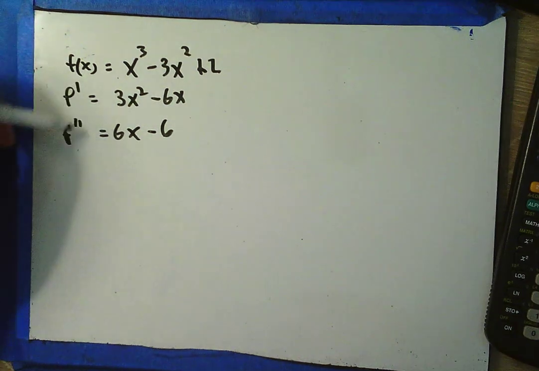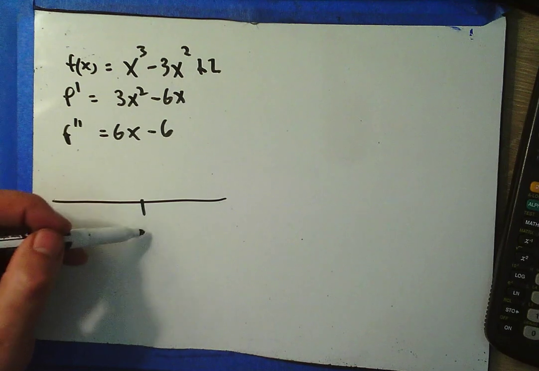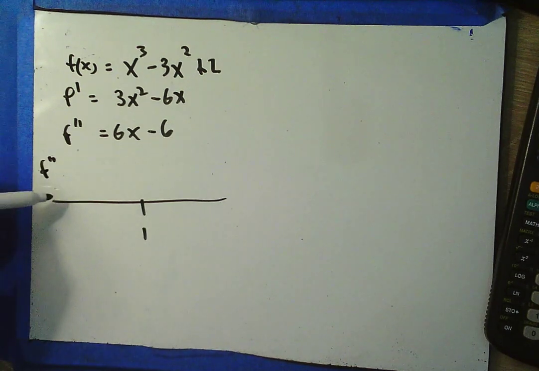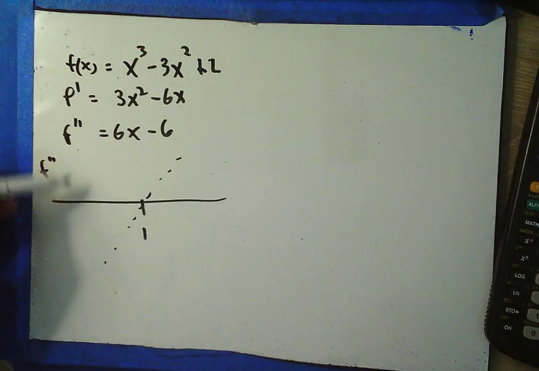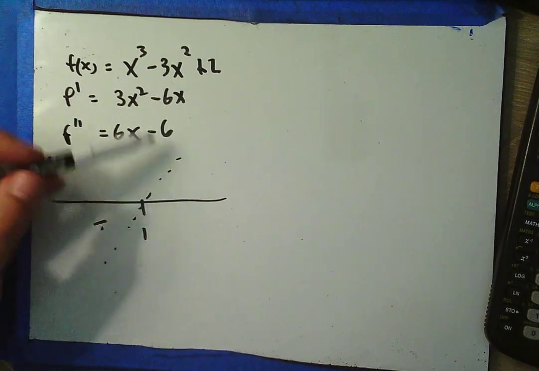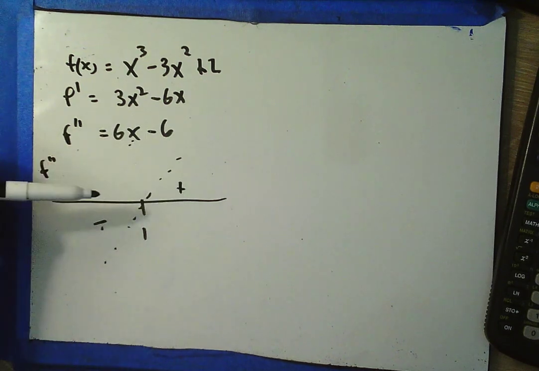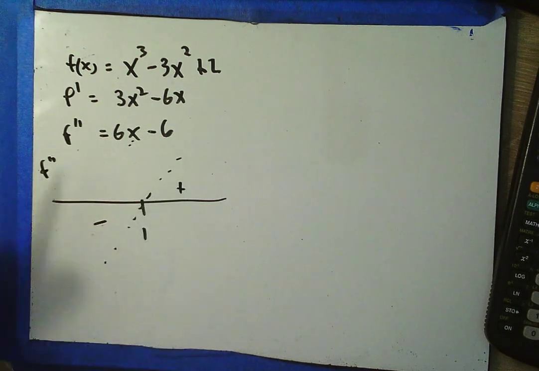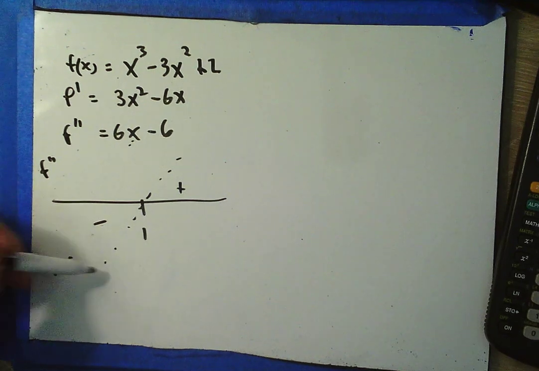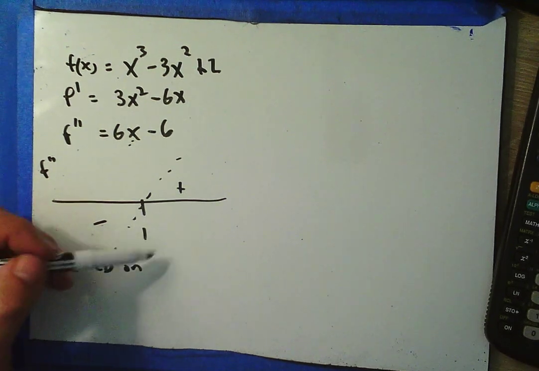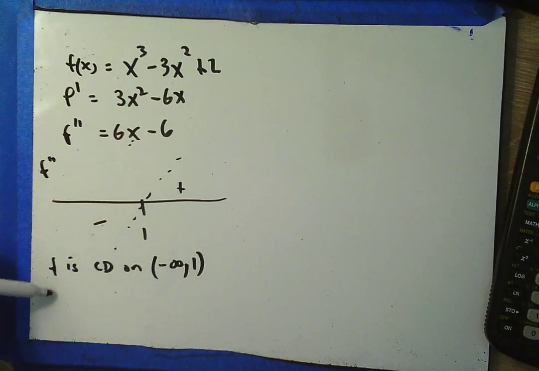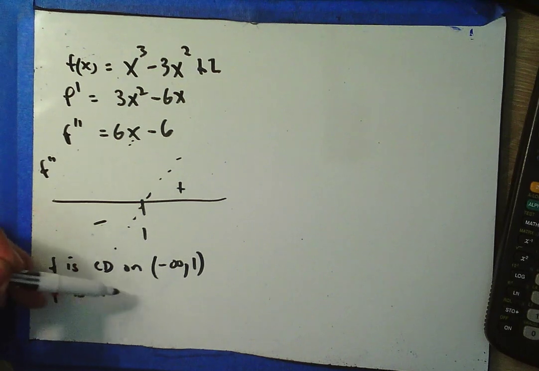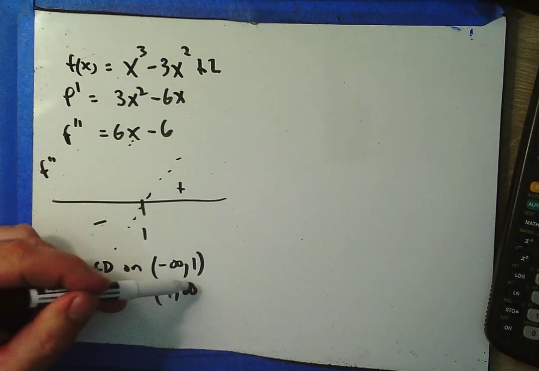And we just used that second derivative to say, okay, we've got this critical number at x equals 1, and I know that if I plug in a 0 here, I get a negative, and if I plug in a 2 here, I get a positive. So because of this, we know that f is concave down on negative infinity to 1, and f is concave up on 1 to infinity.